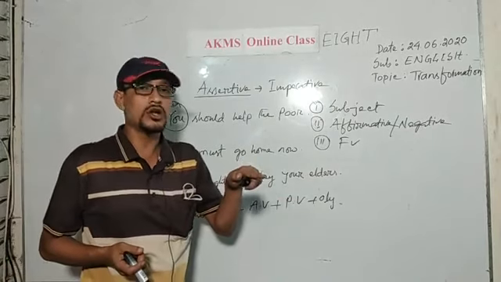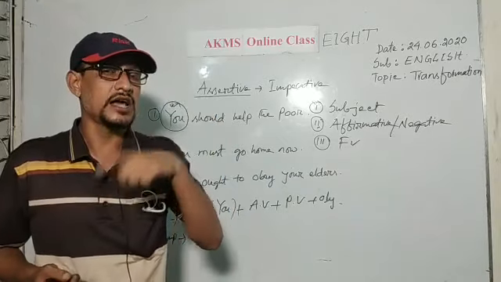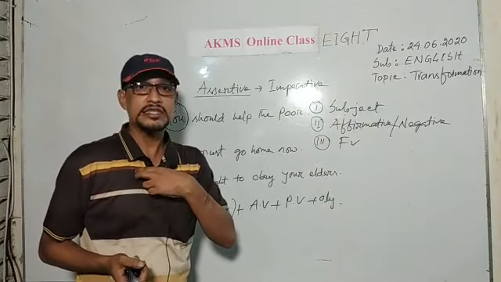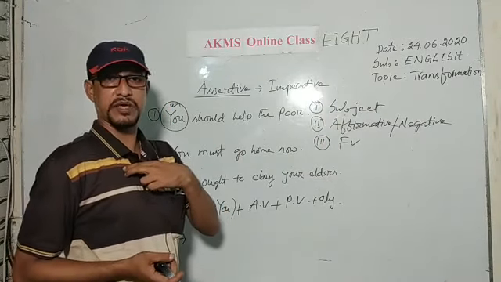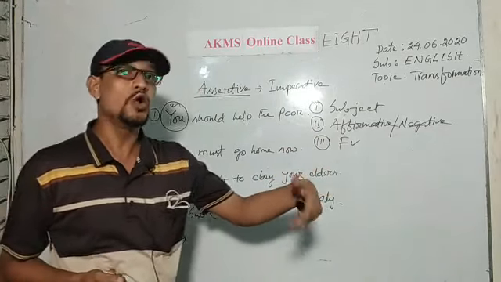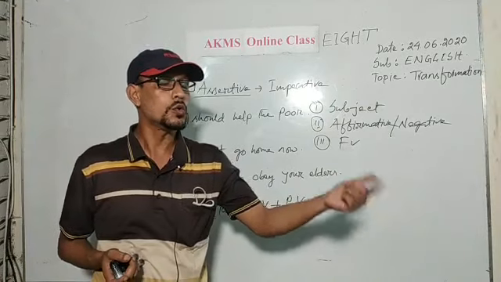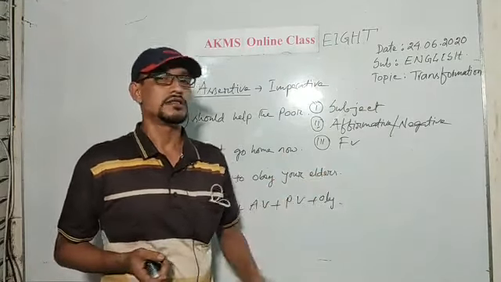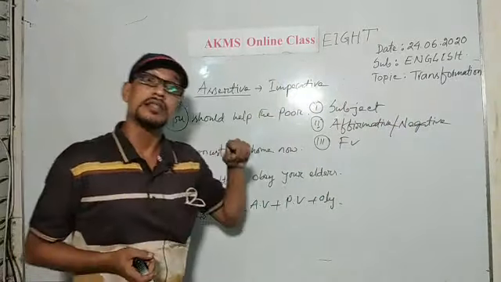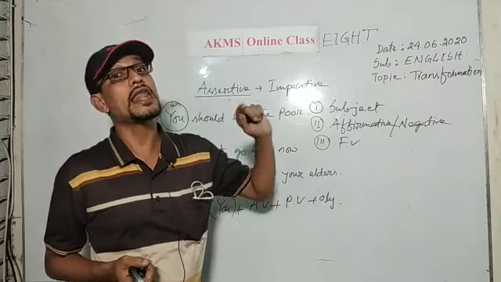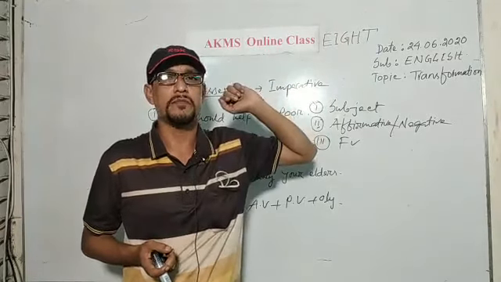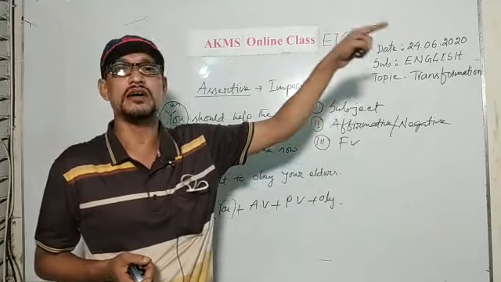Then I will not indicate him as third person. First person is I, and I am speaking, and the person who is in front of me is the person whom I am speaking to. The person spoken to is the second person. But the person who is spoken about, I am speaking about Mr. Afridi, he is not present here, so he is the third person.